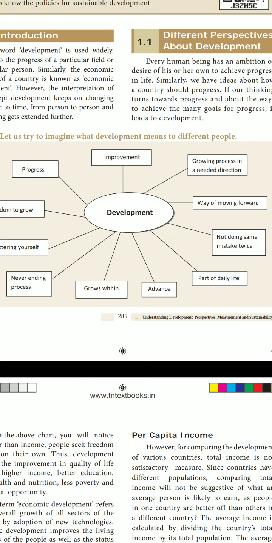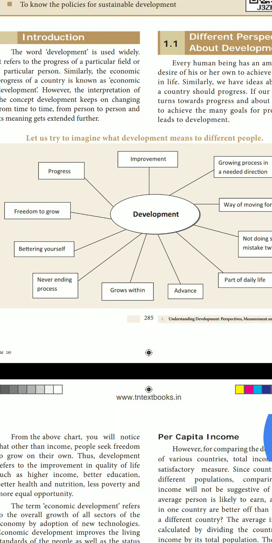Next one, advance. That means what we are going to become. Like that, we want to plan in the earlier stage itself. That is the advance. Grows within. So within ourselves we want to grow. We want to think differently. Never ending process. Next, bettering yourself. Next, freedom to grow. Next, progress. These are the indicators of development.